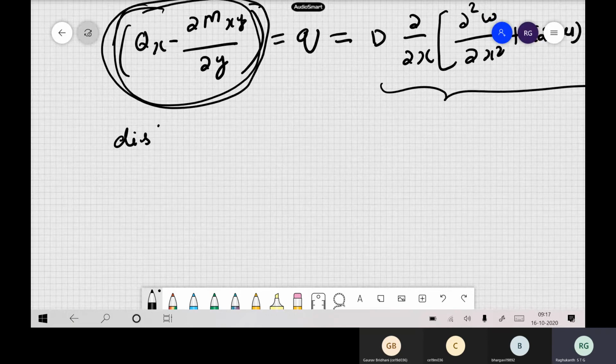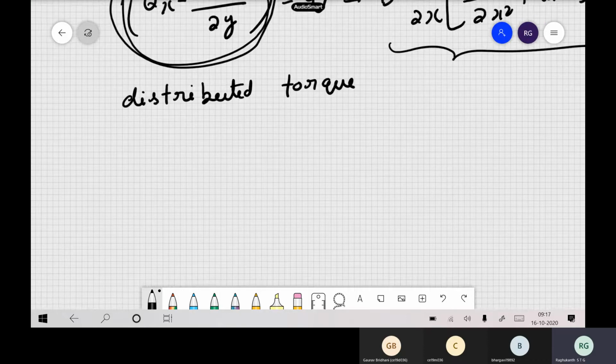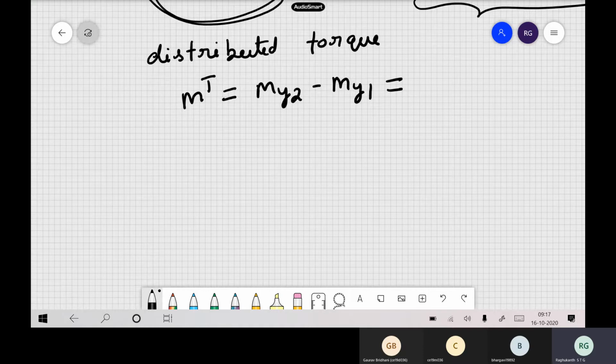Now the distributed torque. Okay, so which comes from the two bending moments, one from this plate and this one. So m transpose is a torque, say, my2 minus my1. So this should be equated to the torsional rigidity. So previously, when we wrote our equations for the beam, our equation was something like this.